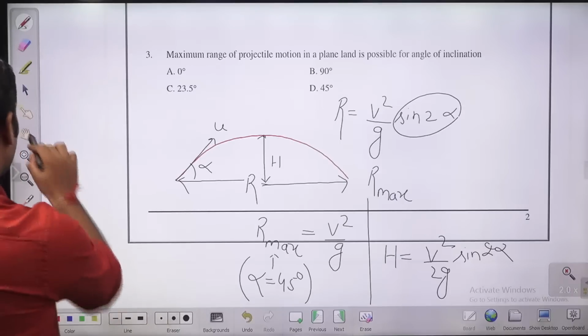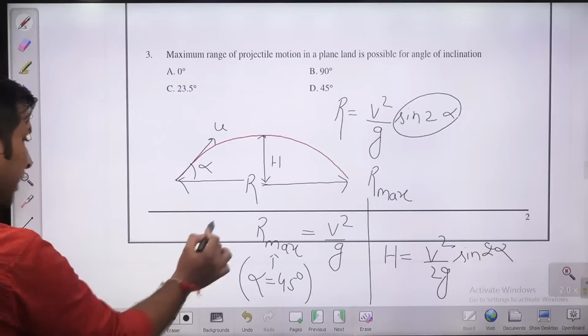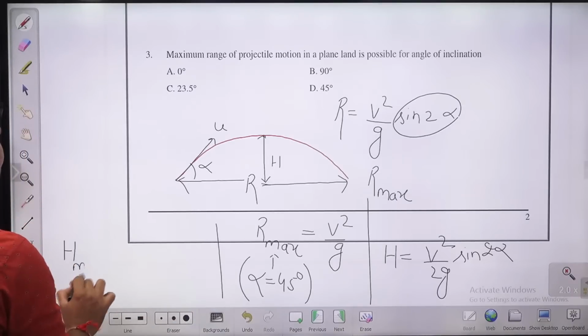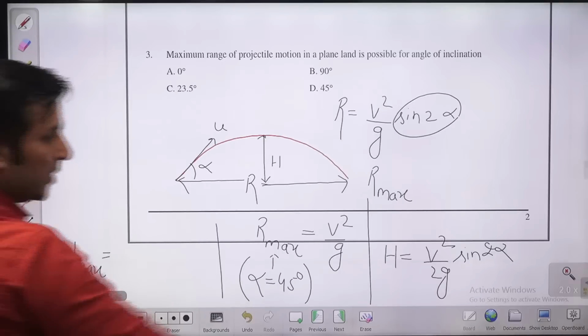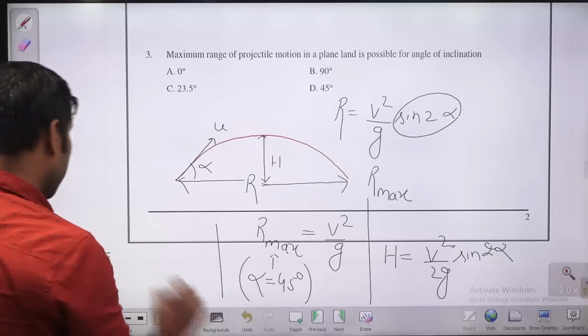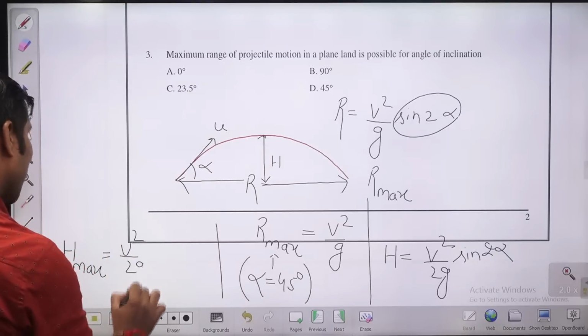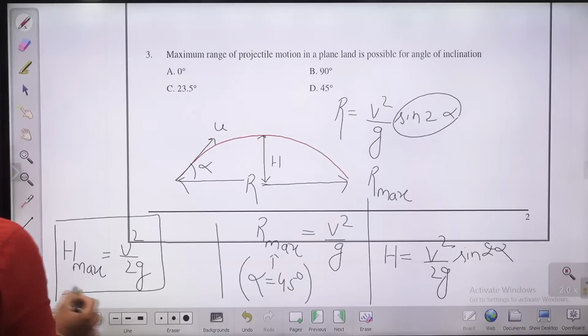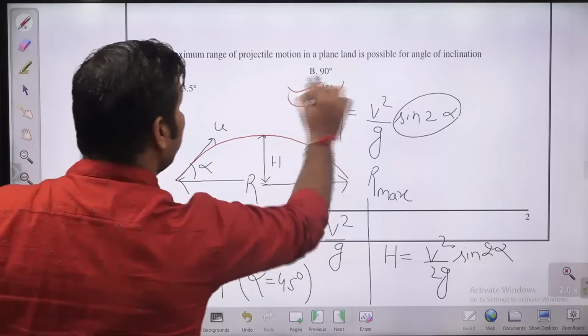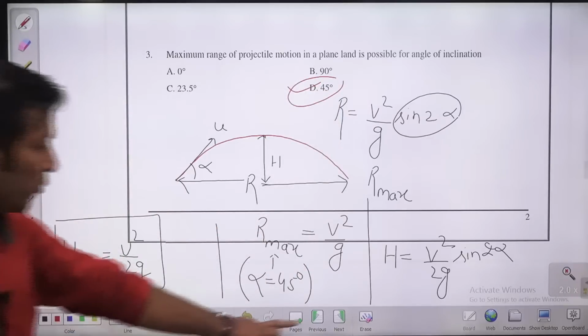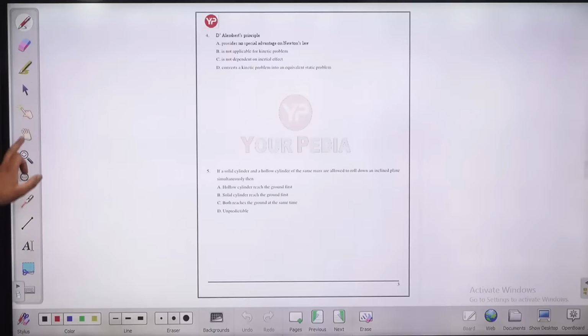Now, what is the height maximum? Height maximum you will also get when sine alpha equals 1. So this is the height maximum, V square by 2G. So when you throw the object at 45 degree, you get range maximum. So the answer for this question is what? D, 45 degree. Let us move to the next question. Question number 4.